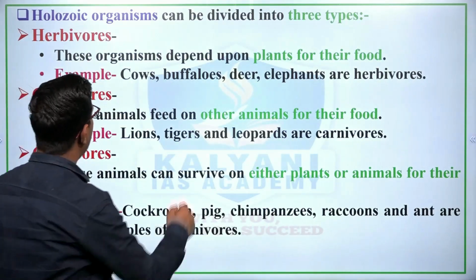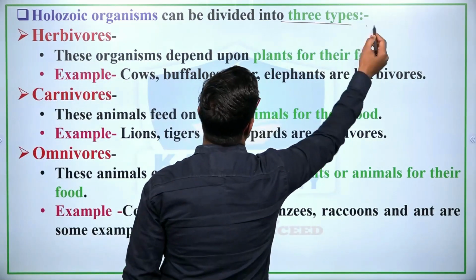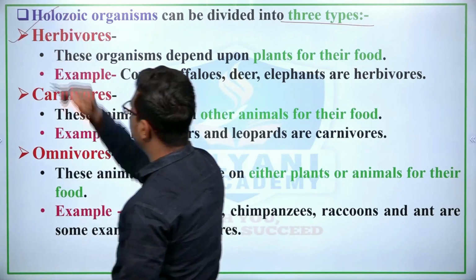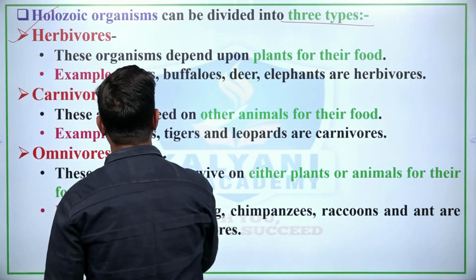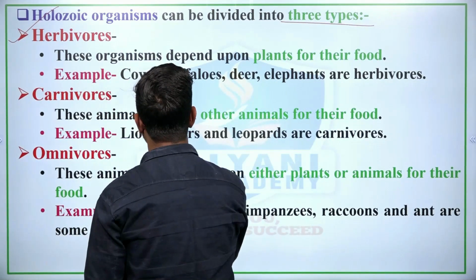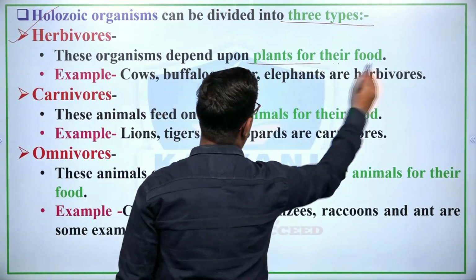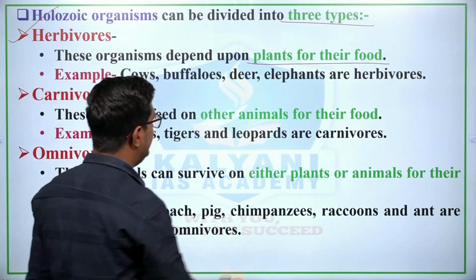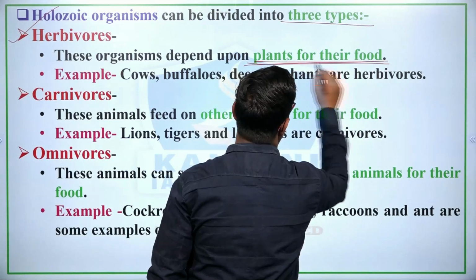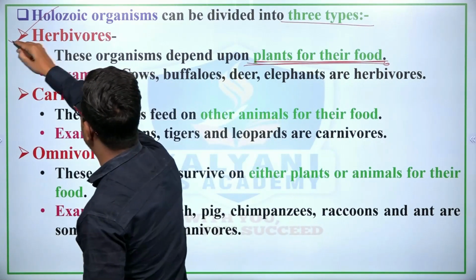Clear? Holozoic organisms can be divided into 3 types. The first is herbivorous. What are herbivorous? Those organisms that depend on plants for their food. So these organisms depend on plants for food. उनको ही क्या कहा जाता है? Herbivorous कहा जाता है.